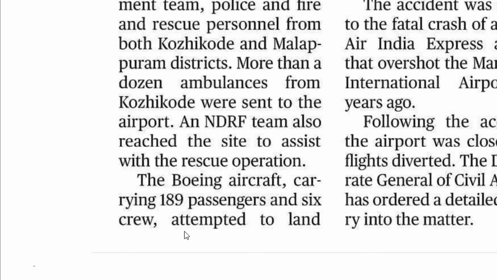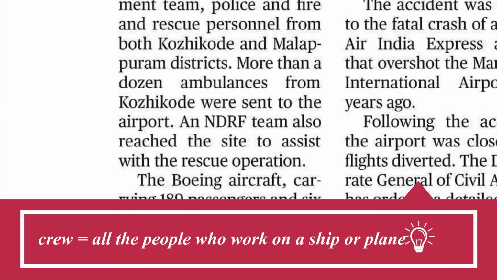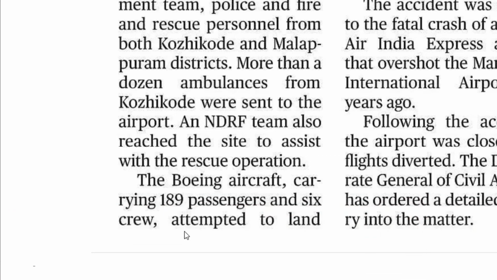Let's look at the word. We know the word passengers. Let's look at the word crew here. All the people who work on a ship or a plane are called crew. Here we are not talking about any ship. We are talking about a plane, an aeroplane. So look at this here, and attempted to land.